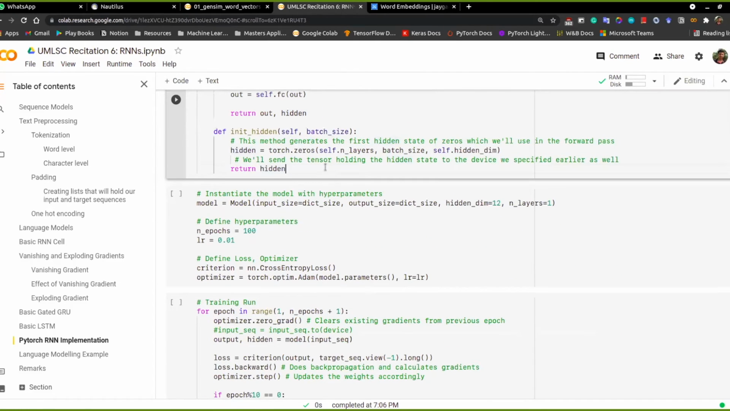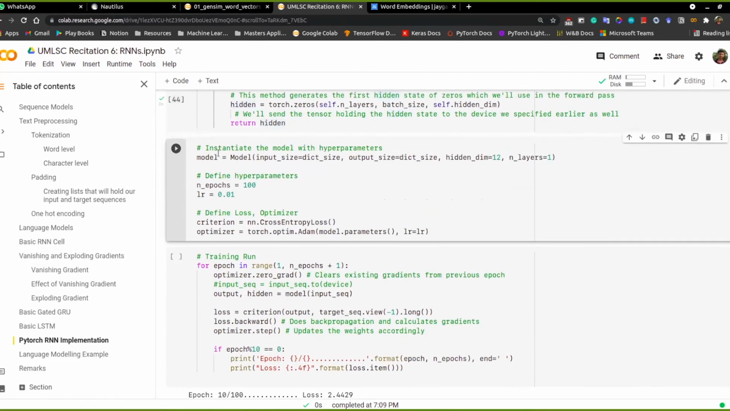So we have initialized the model. Sorry, I will initialize the model. The input size is the same as the vocabulary size, and the output size is also the vocabulary size. We are using 12 hidden units and one layer. Using 12 hidden units is, in a way, like you're passing it 12 times, like you have 12 cells at a time.